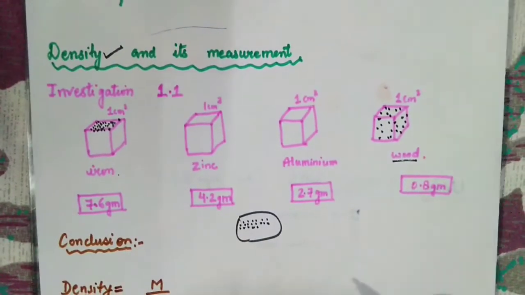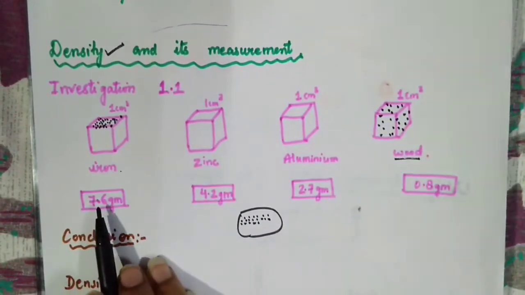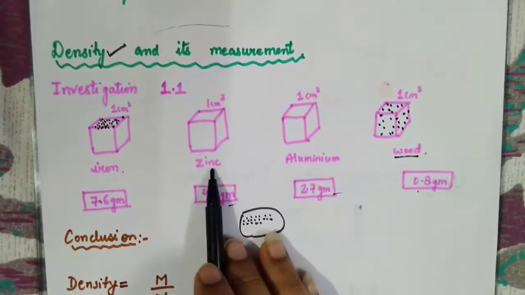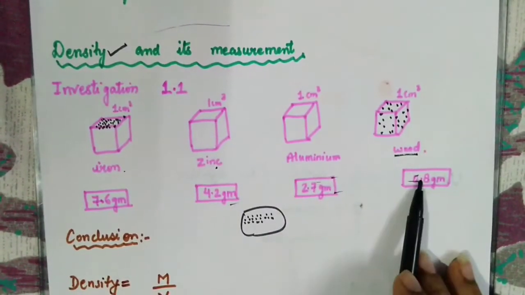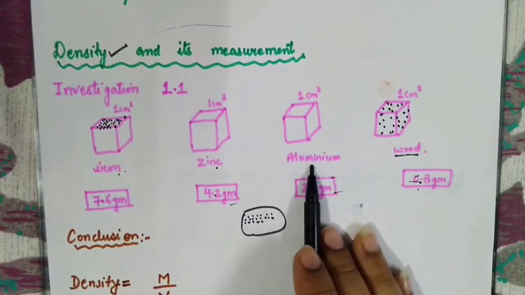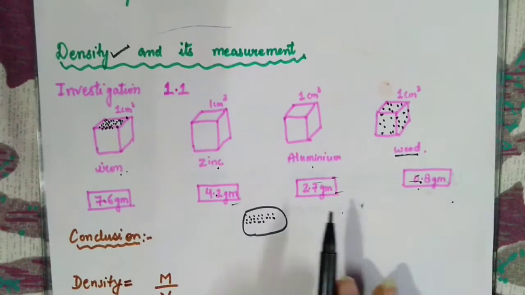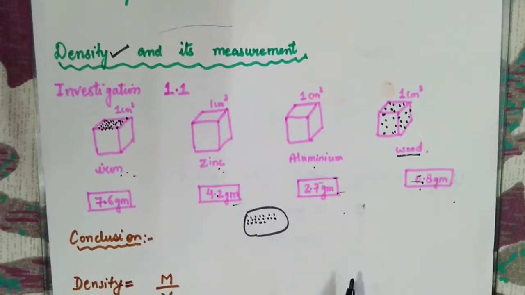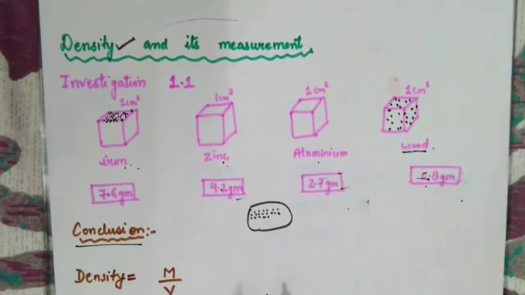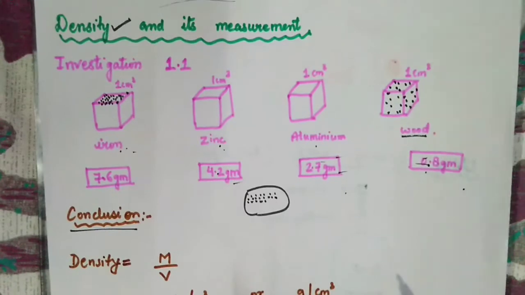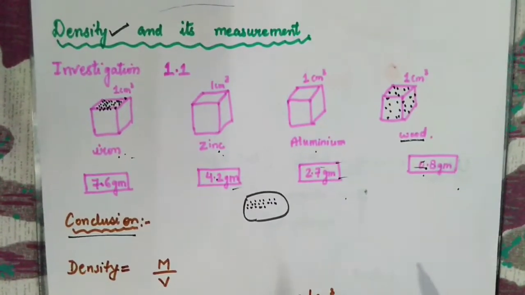That means iron is denser than all these 3 substances. Zinc is denser than these 2, but not denser than iron. Aluminium is denser than wood, but not denser than iron and zinc. So what are we concluding from here? That density is how thickly the things are packed with each other.